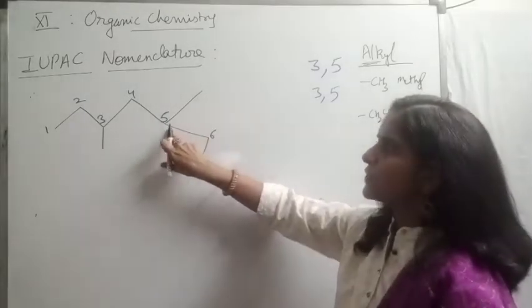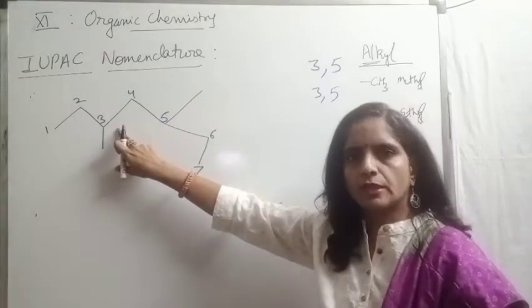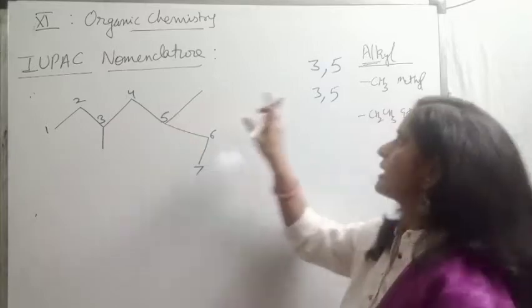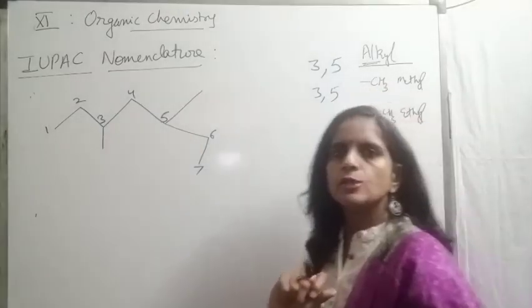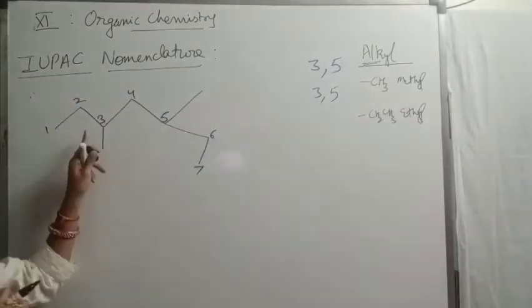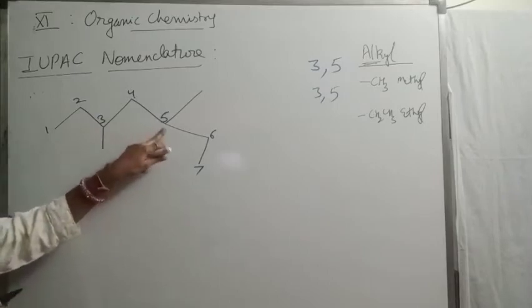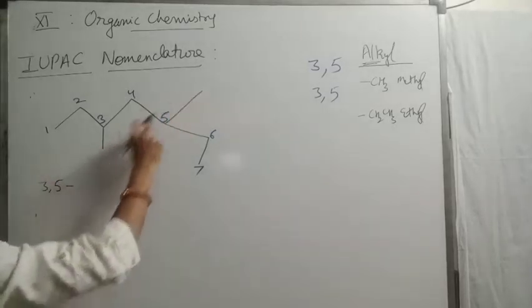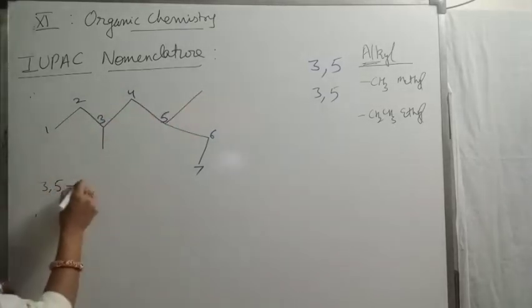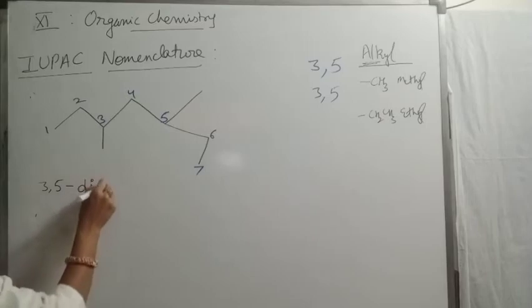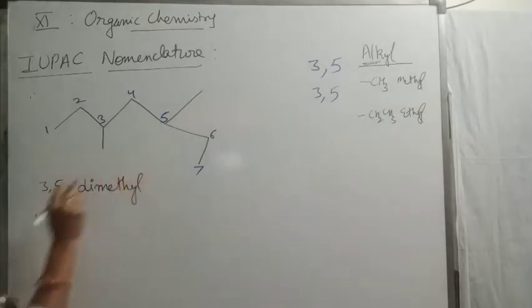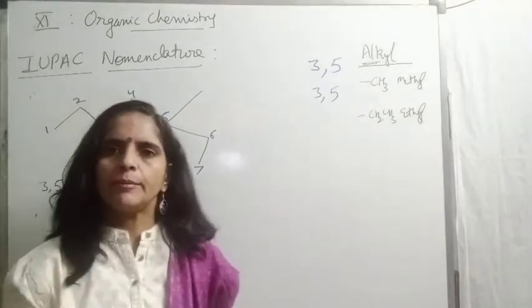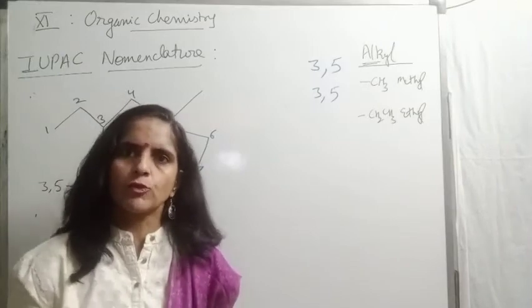So at fifth position as well as at third position, on both sides we have a 1 carbon substituent, that is methyl. So how do we write the name? First write these positions, 3 and then 5. So name is 3, 5. Then 2 methyl are there. For 2 methyl we write dimethyl. If 3 are there, we will be writing trimethyl, tetramethyl in this way.